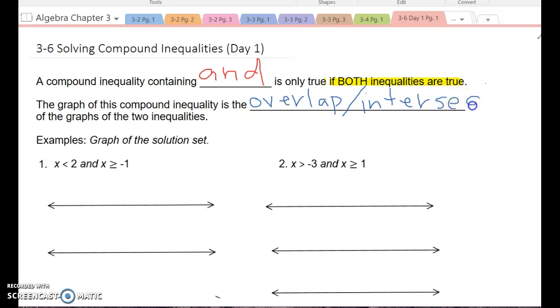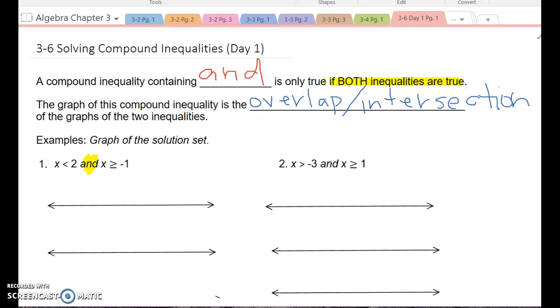So it's where these two graphs would cross over each other. So if we take a look at this, number 1, I see the word and. So I know I've got a compound inequality that contains the word and, it's only going to be true if both of the inequalities are true.